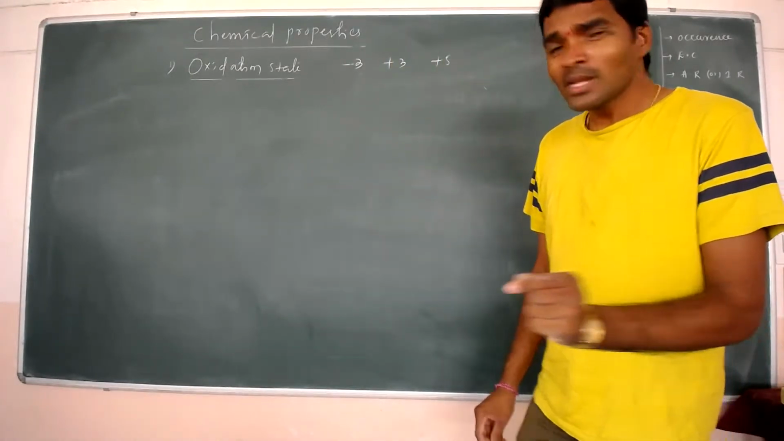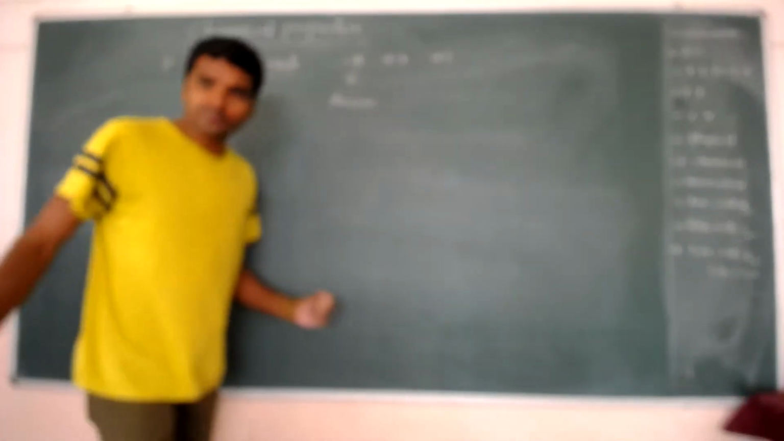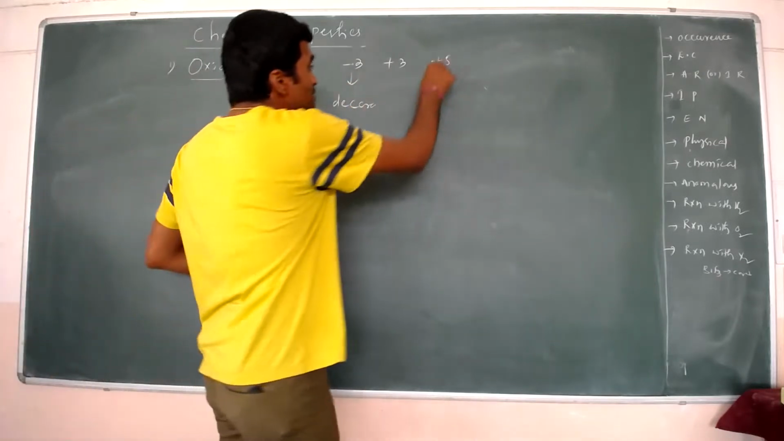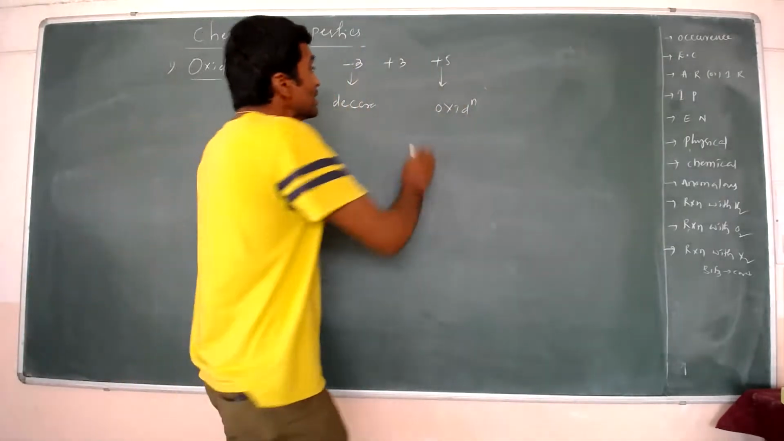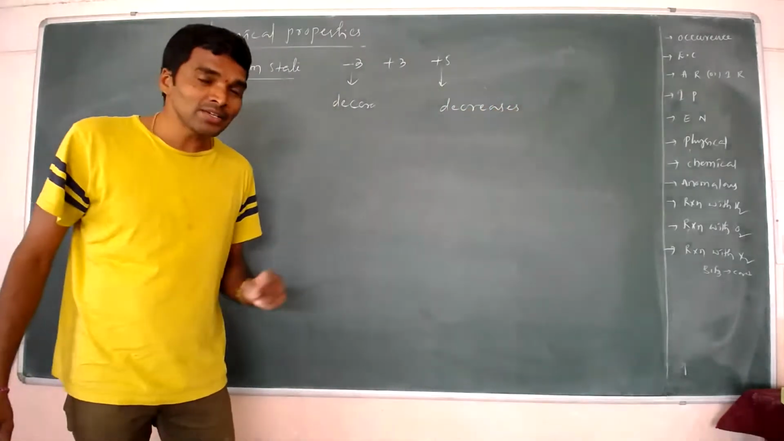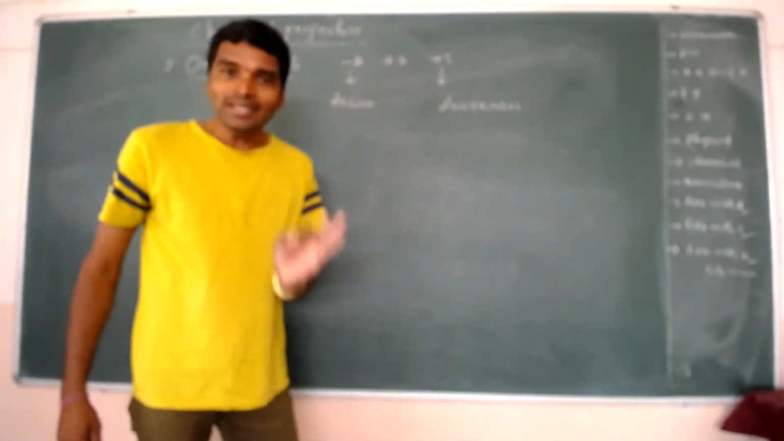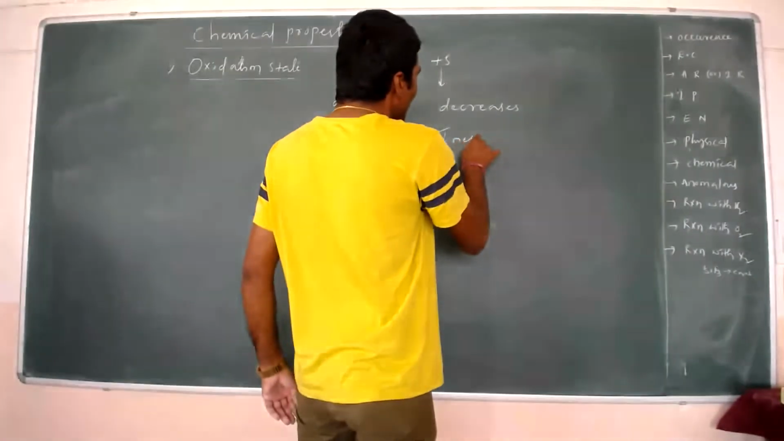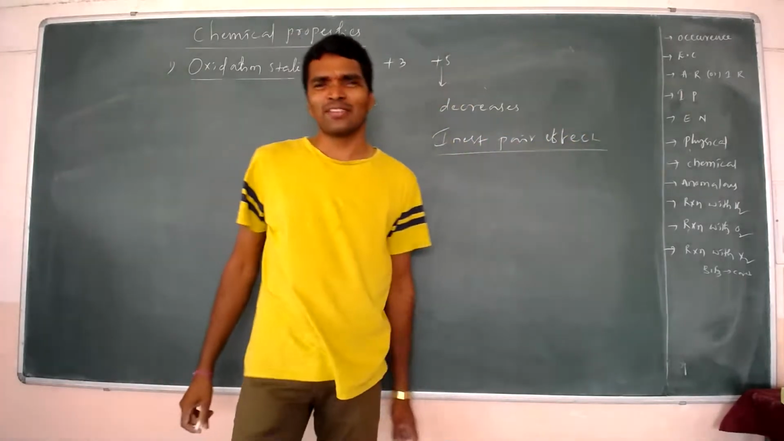And you remember, the stability of the -3 oxidation state decreases down the group. As well as the +5 oxidation state, its stability also decreases down the group. Why does it decrease, do you know? The very important phenomenon involved here is the inert pair effect. What is that, you know? Inert pair effect. So what is the inert pair effect, sir?